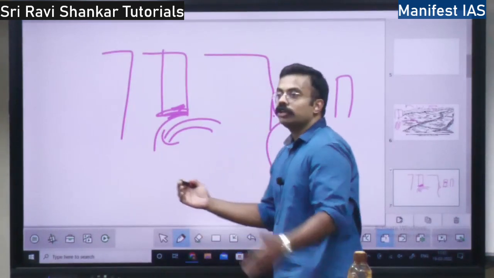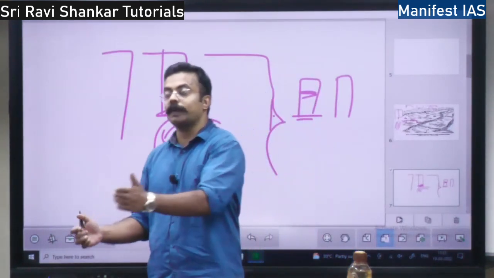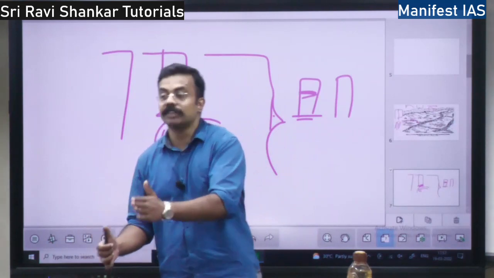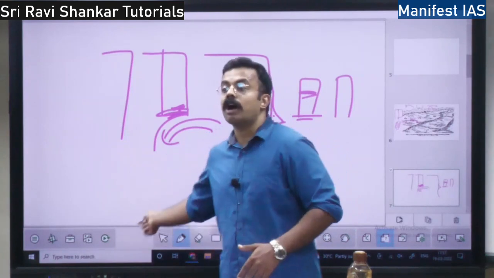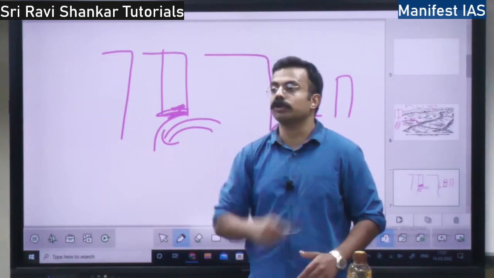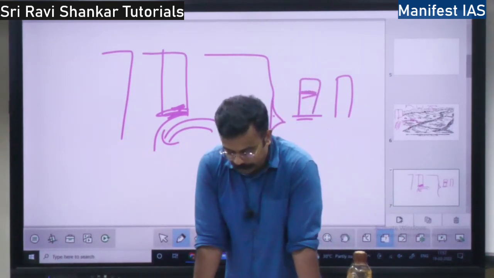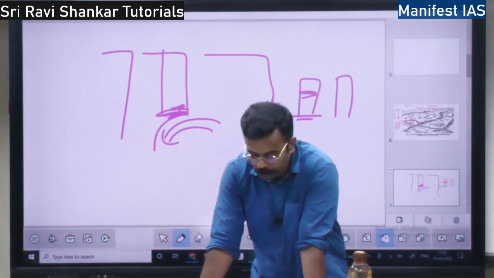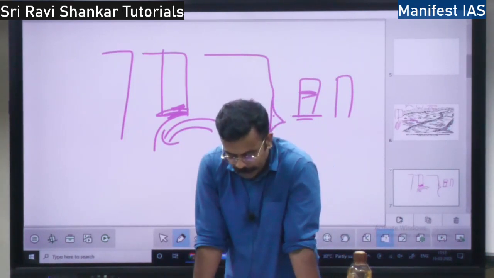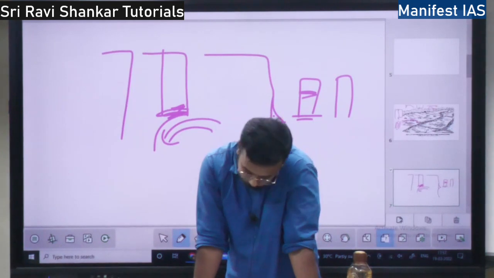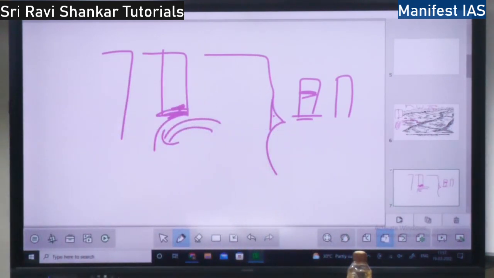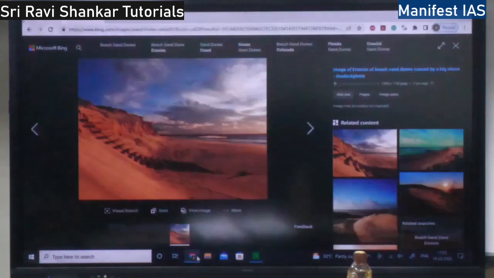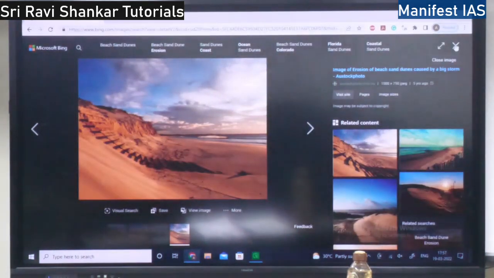On the Chennai coast, just behind the beach, you have sand dunes. They are long ridges all along the coast, covering the full coast. Then you have the concept of bars, barriers and spits. I'll show you the barrier also, because without seeing images, geography is impossible to understand.